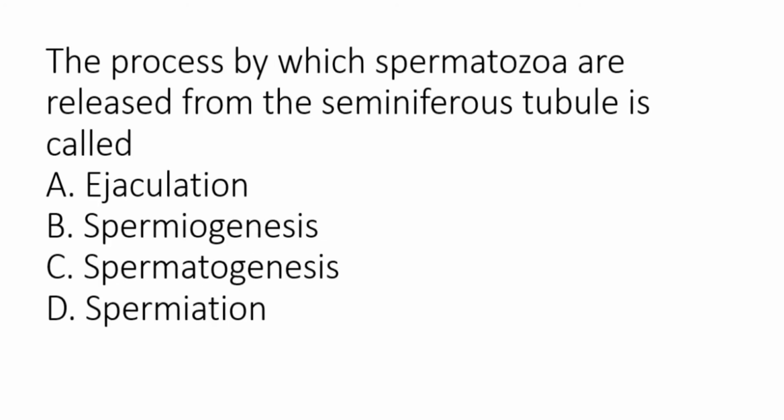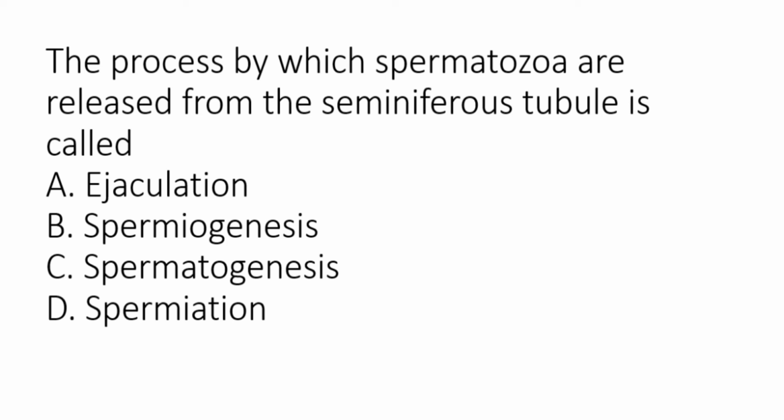The process by which spermatozoa are released from the seminiferous tubule is called... Spermatozoa, after formation, dip their head in the Sertoli cells, derive nutrition, and then they are removed from the seminiferous tubules through the ducts to the epididymis, and from there it goes through vas deferens and joins with the urethra.